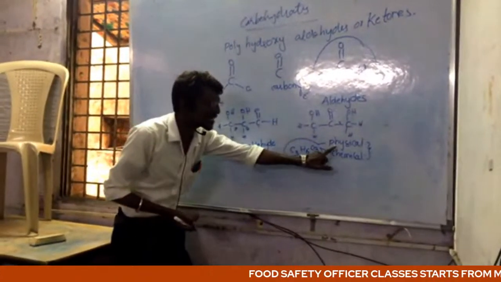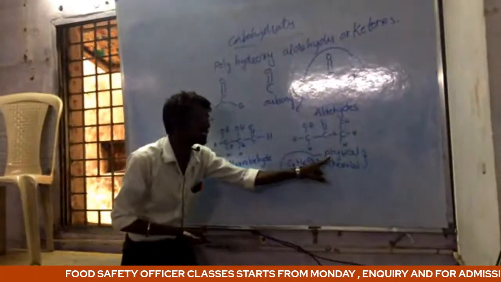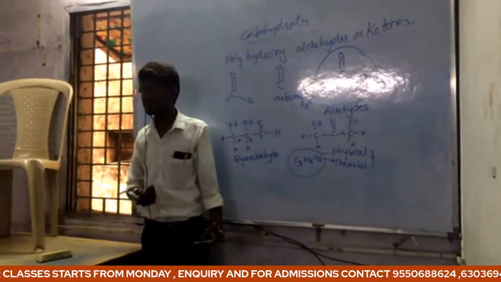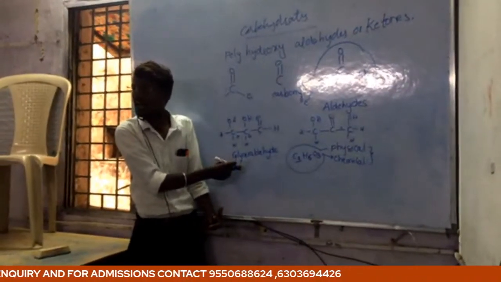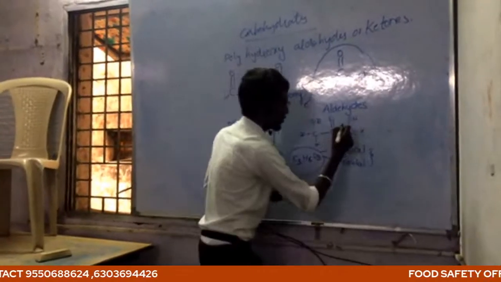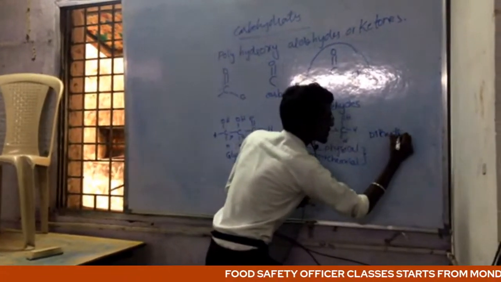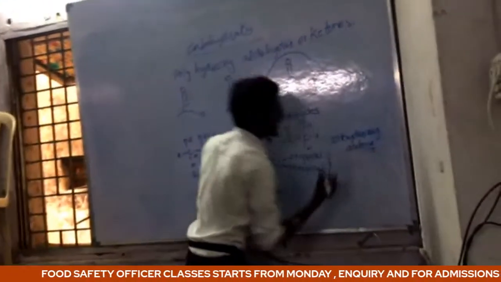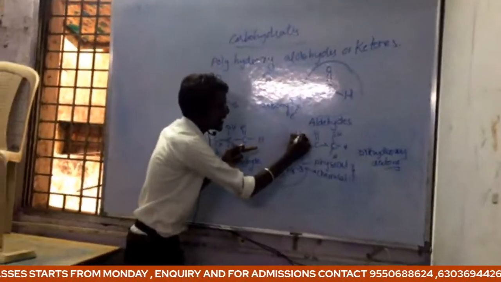So these carbohydrates may exist with the same molecular formula but different functional groups, and they are called isomers. Glyceraldehyde is one example, and one of its isomers is dihydroxyacetone.